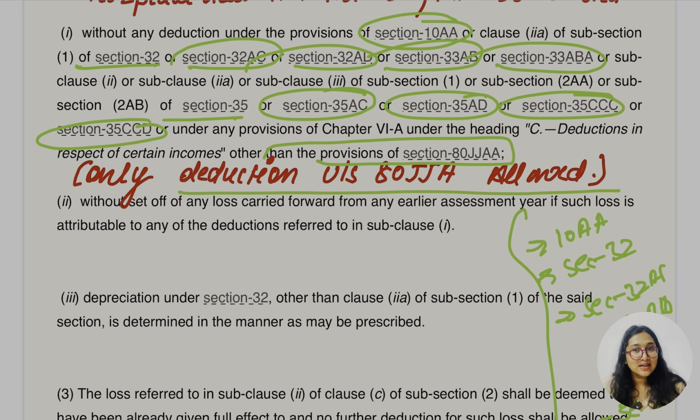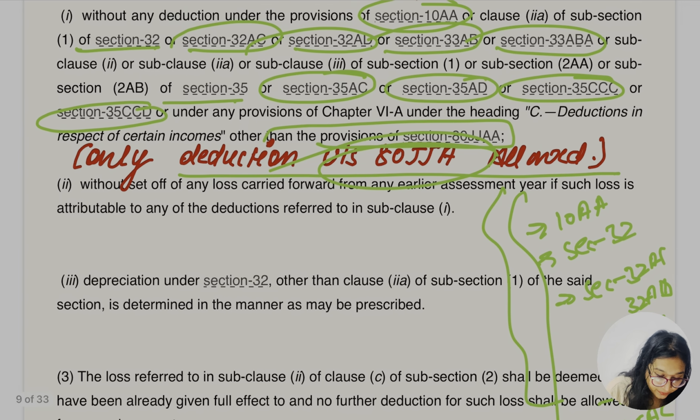If the company is opting for this section, if they are going for 115BBA, the tax rate is going to be 25%, 10% surcharge and 4% cess. For them, they are not going to get any deduction under this chapter, but they will get the benefit of deduction under section 80JJA, that is going to be allowed, without set off of any losses carried forward from earlier assessment year.